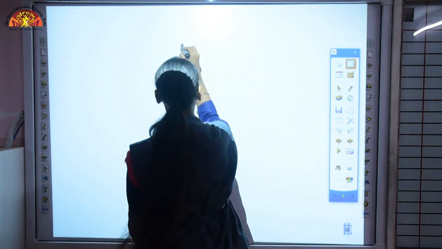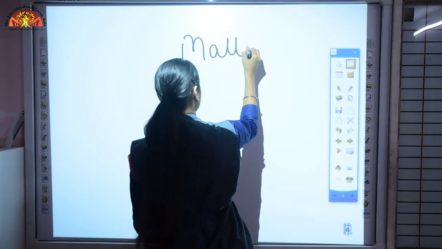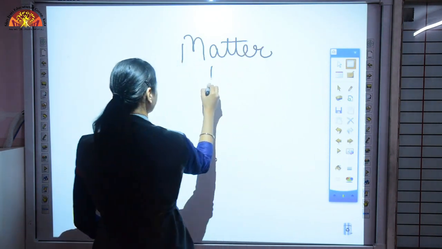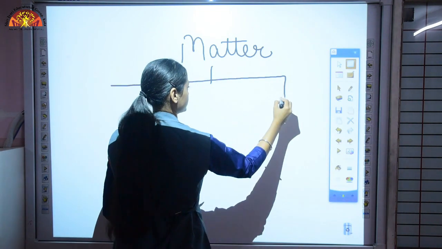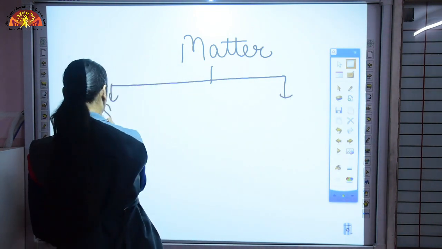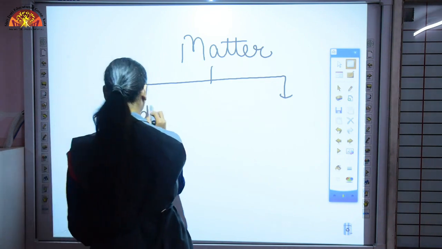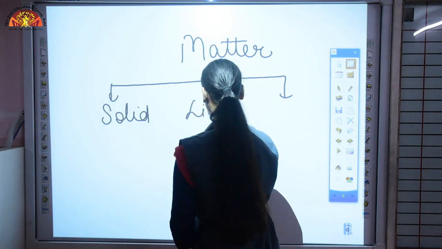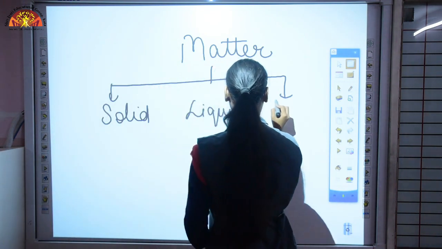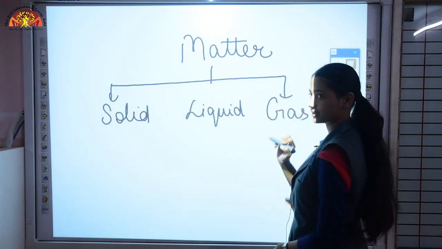Okay. Now matter is divided into solid, liquid and gases.